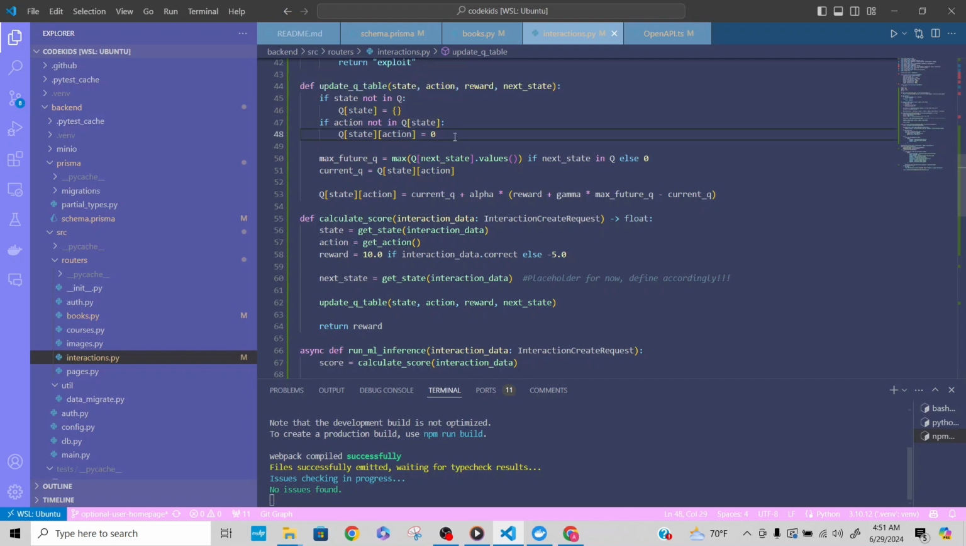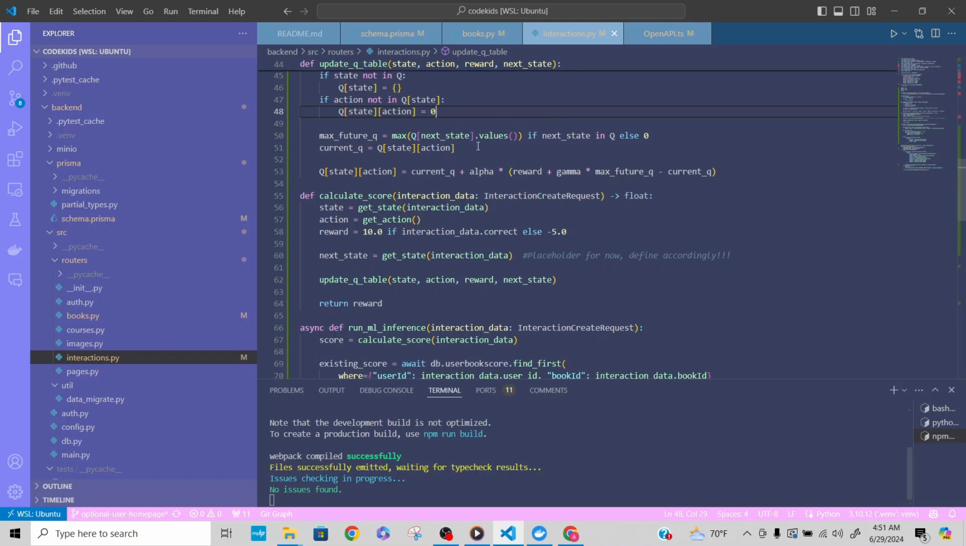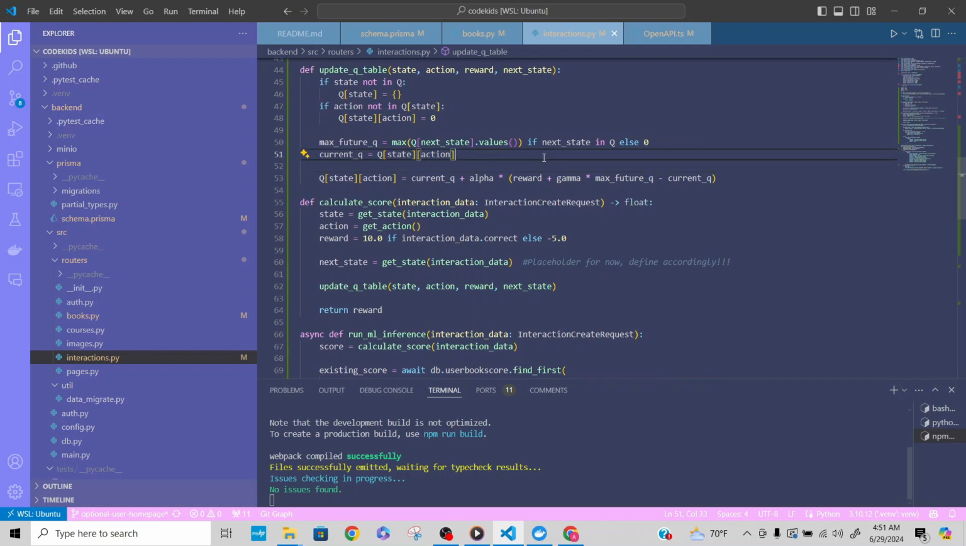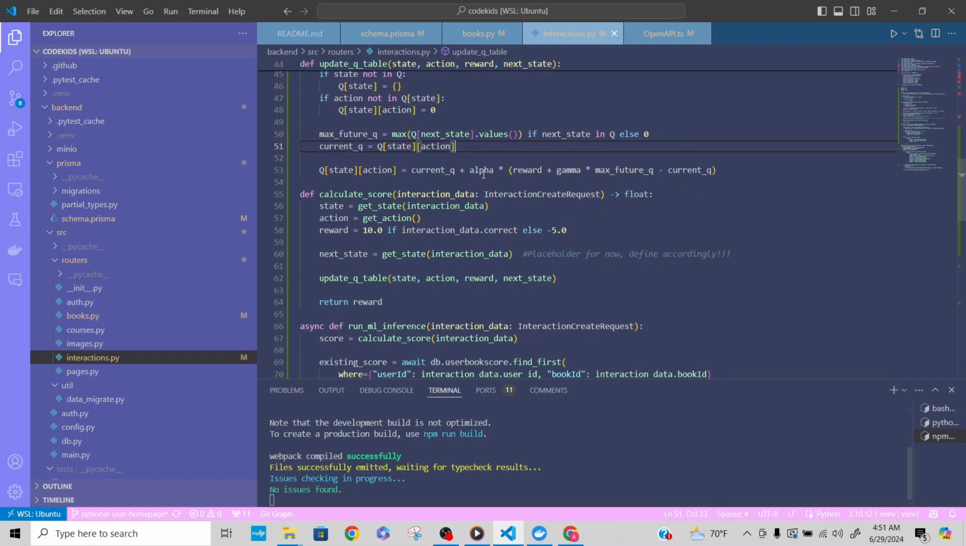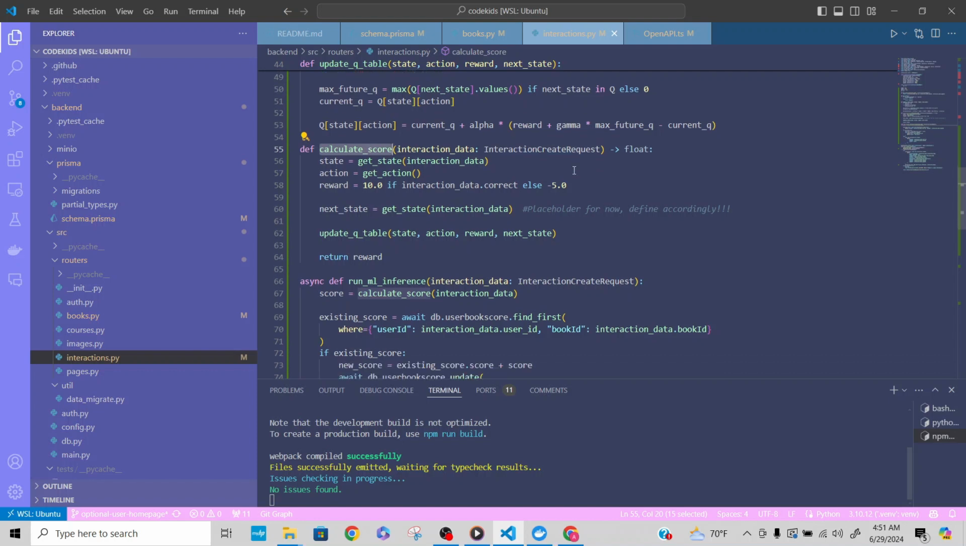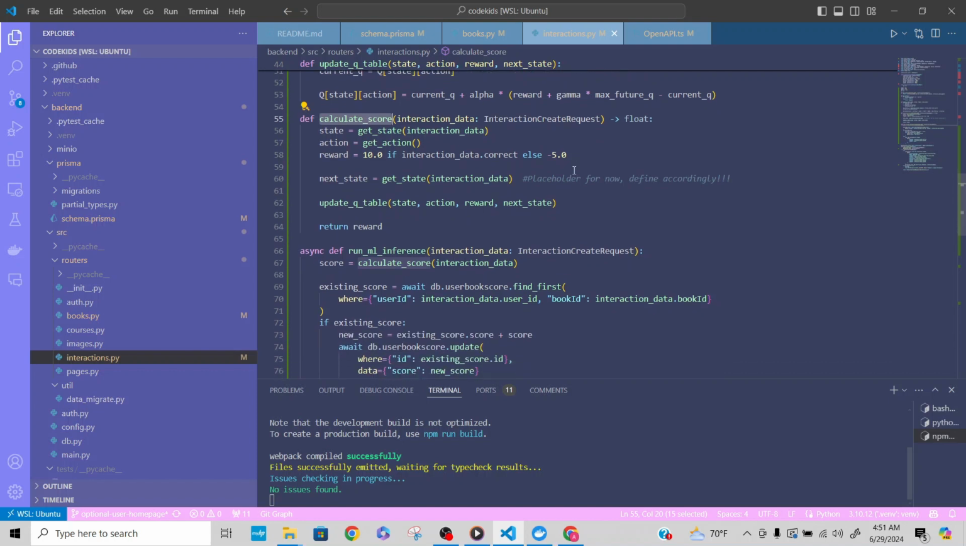It updates the Q value for the given state action pair using the Q learning update rule. It initializes Q values for state action pairs if they don't already exist. It also calculates the maximum future Q value and updates the current Q value based on the reward received and the future Q value itself as well. So yeah.